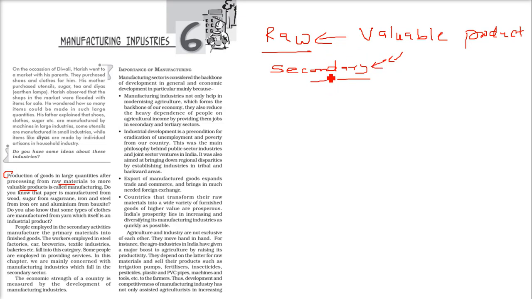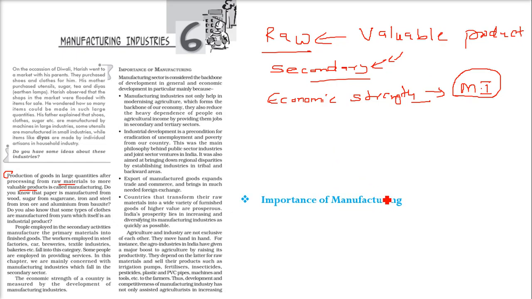So one more important thing is that the economic strength of any country is measured by what? That the country is economically strong, economically good, economically developing. That means all these things come when we see the development of manufacturing industries. If the health of manufacturing industries is good, then we say that this country has a good economic strength. So now, what is the importance of manufacturing?